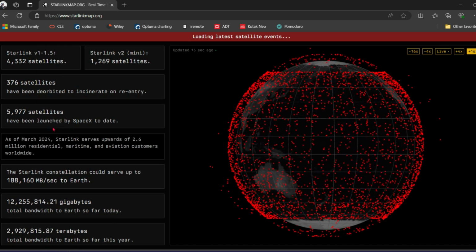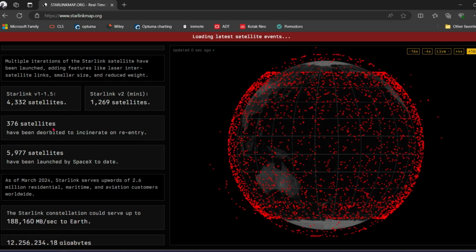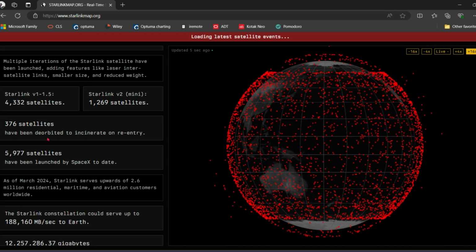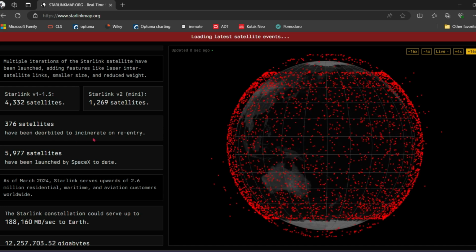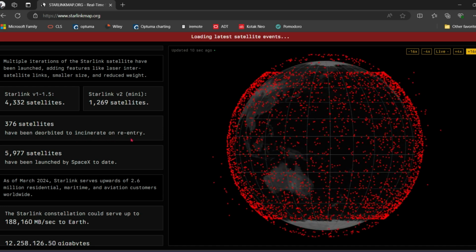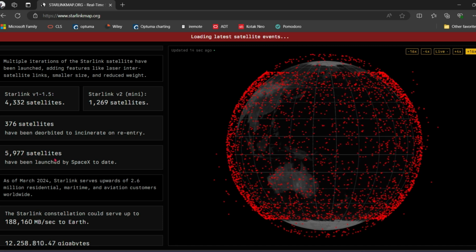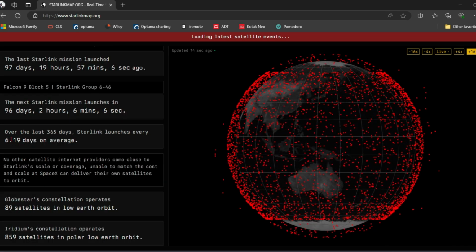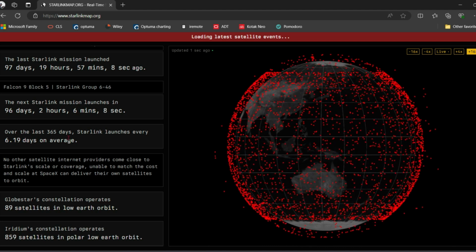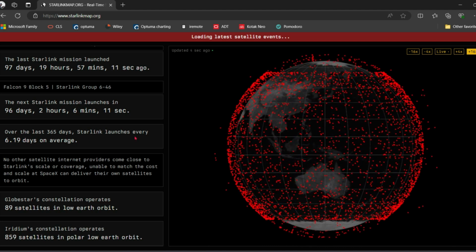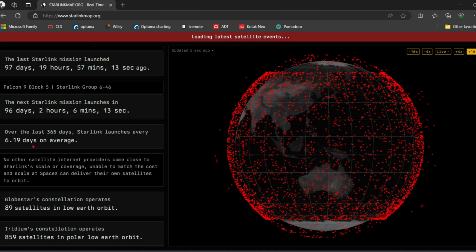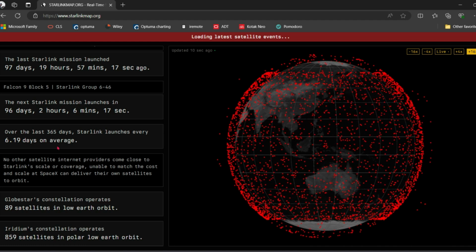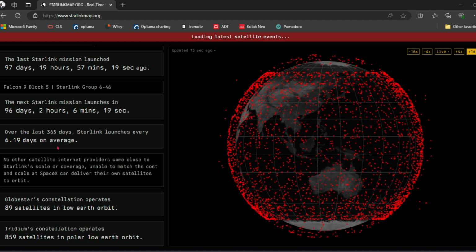When you see here, you can see all the information about the satellites. 376 satellites have been deorbited to incinerate on re-entry. 5,977 satellites have been launched by SpaceX to date. Over the last 365 days, Starlink launches every 6.19 days on average. Every 6.19 days, a Starlink satellite is launched.